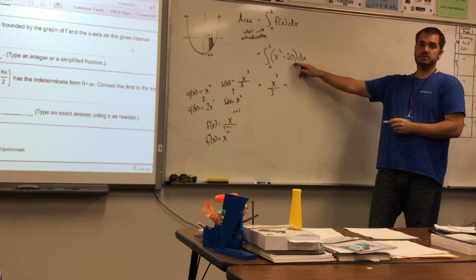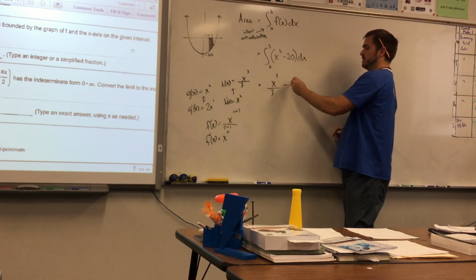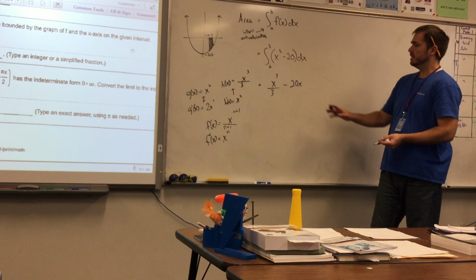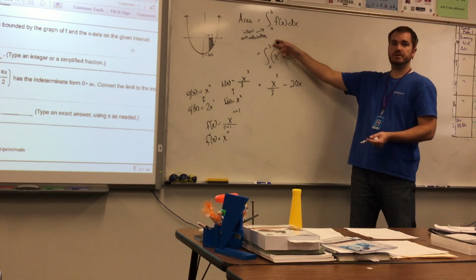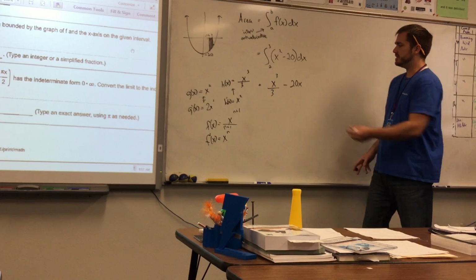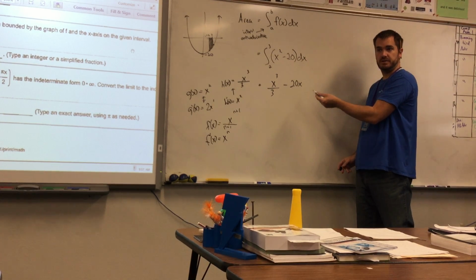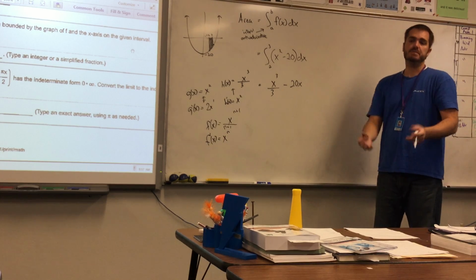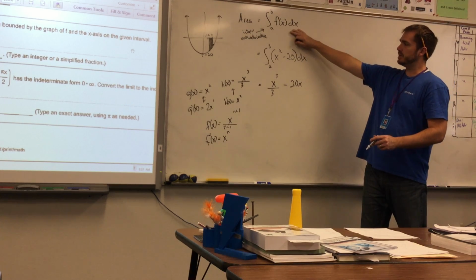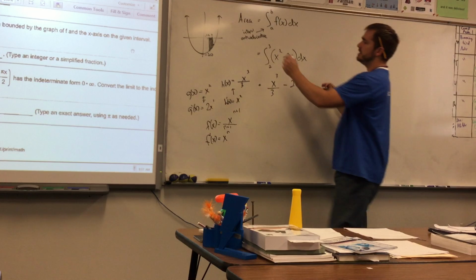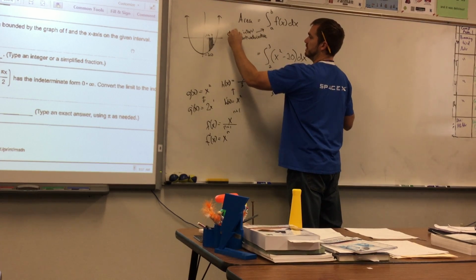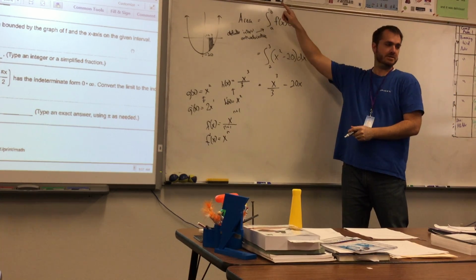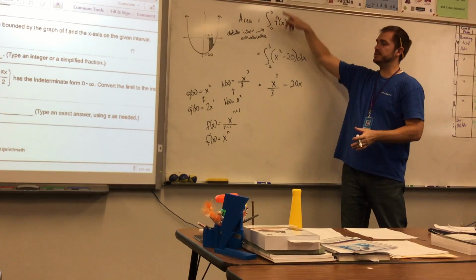And the antiderivative of 20 is 20x. Okay? Now we still have to deal with this 2 and this 3. Now you might say, oh, I know what I need to do, I need to put plus c, right? No, you don't. There are actually 2 different types of integrals. This one right here is what's called the definite integral because it definitely has numbers. It's a bad joke. It's definite because it's defined, and it has numbers right there.